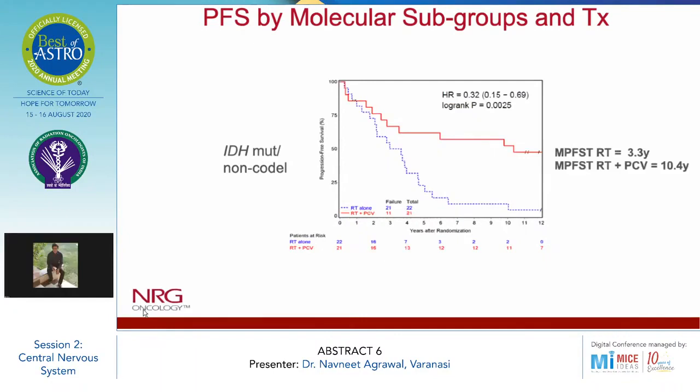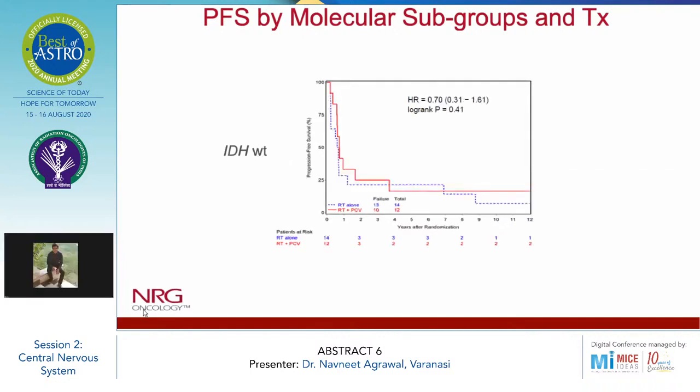The same can be seen in this graph, that the progression-free survival is improved from 3.3 years to 10.4 years in the IDH mutated and 1p19q non-co-deleted arm, but in the IDH wild type, there is no difference.